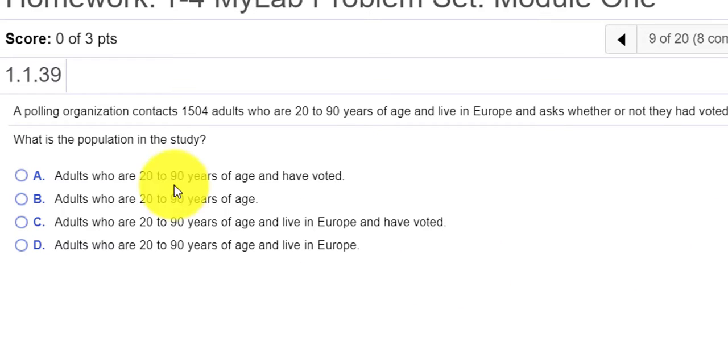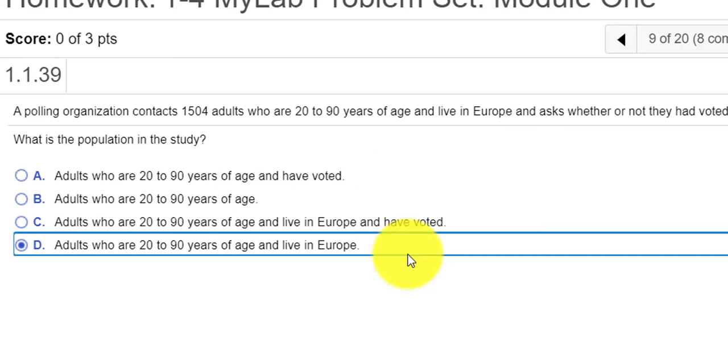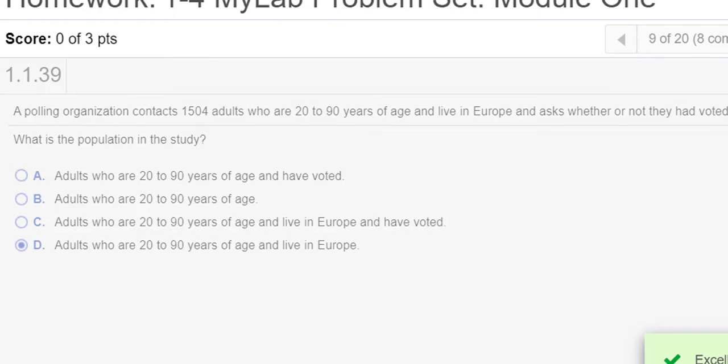Question number 9, they're asking, what is the population in the study? So it looks like the sample is 1,504 adults that are between the ages of 20 and 90 and live in Europe. So if that's the sample, the population will be all adults between the ages of 20 and 90 who live in Europe. So we'll check this. And we check the answer, and we get the excellent.